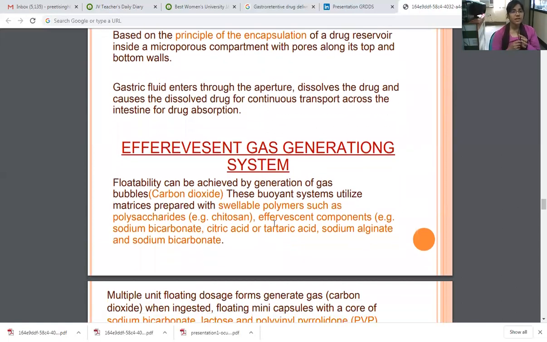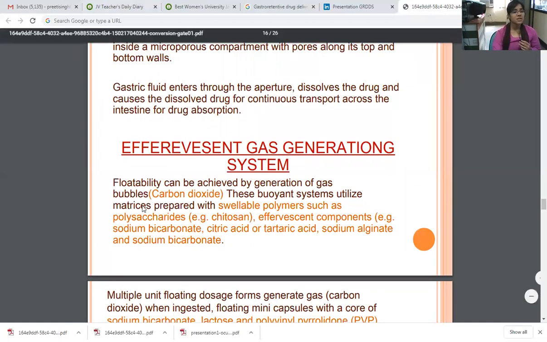In the effervescent gas generation system, floatability can be achieved by generation of gas bubbles of carbon dioxide. These buoyant systems utilize matrices prepared with swellable polymers such as polysaccharides, for example chitosan, and effervescent components, for example sodium bicarbonate, citric acid, tartaric acid, and sodium alginate with sodium bicarbonate.